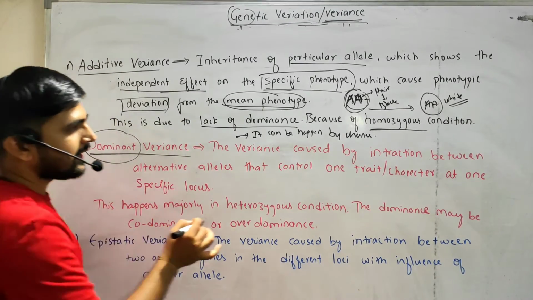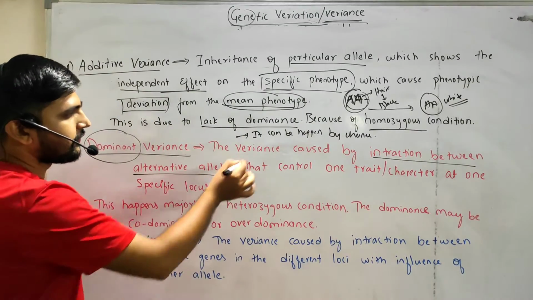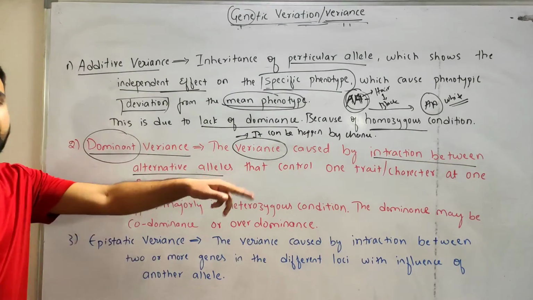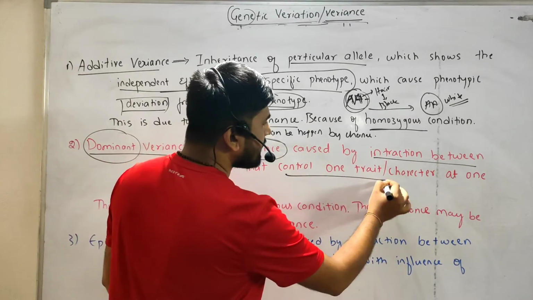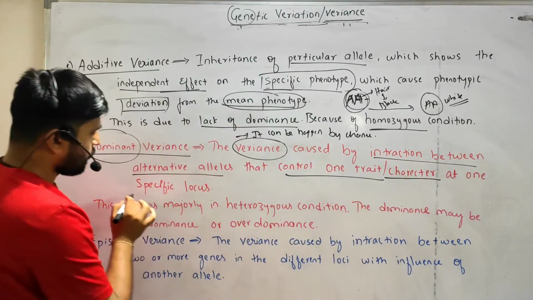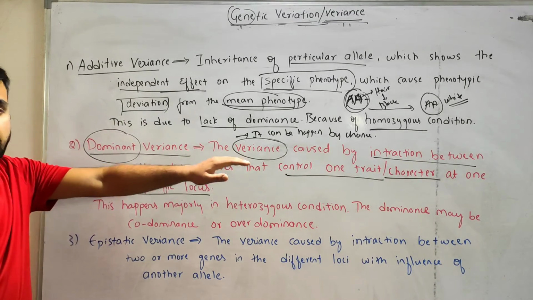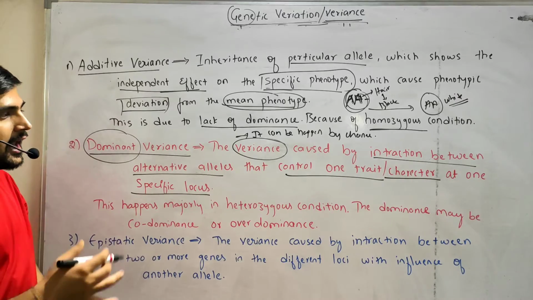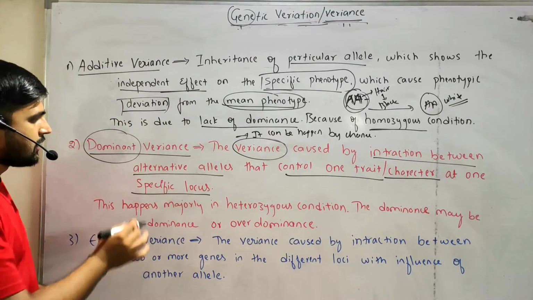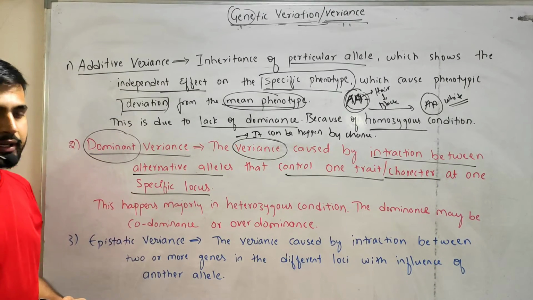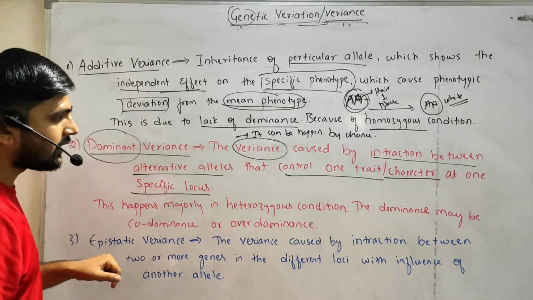The variance happens because of the interaction between alternative alleles that control one trait or character at one specific locus. So the variations or the changes are caused by the interaction between the alternative alleles.